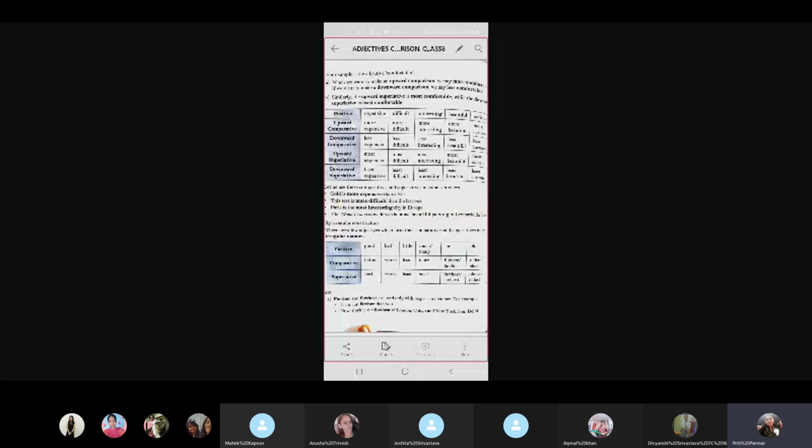Now, far could be farther and further, and in the superlative degree, it could be furthest and farthest. Old could be older or elder, and in the superlative degree, it could be oldest or eldest. Okay.